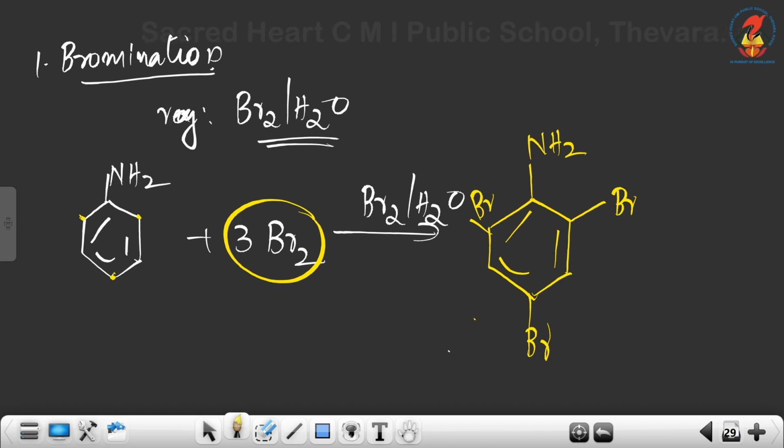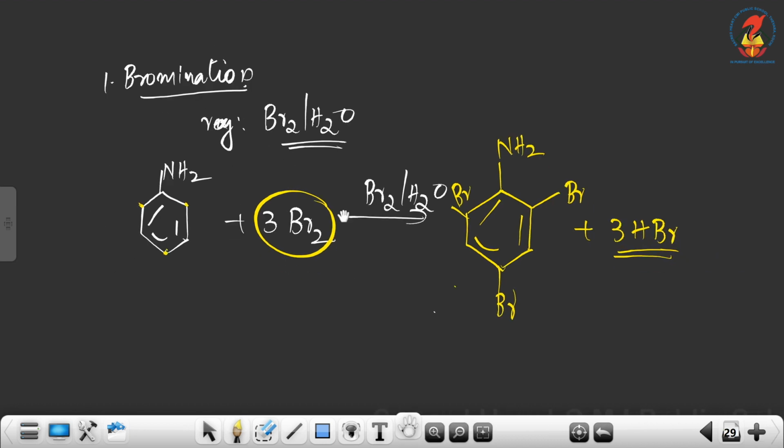So from the 6 bromine, 3 will be introduced or substituted in the benzene ring, and 3 will go as 3HBr. From where are we getting these 3 hydrogens? It is actually from these 3 positions. From that position, hydrogen will be removed and bromine will be substituted. So aniline on direct bromination gives a tribromo derivative.